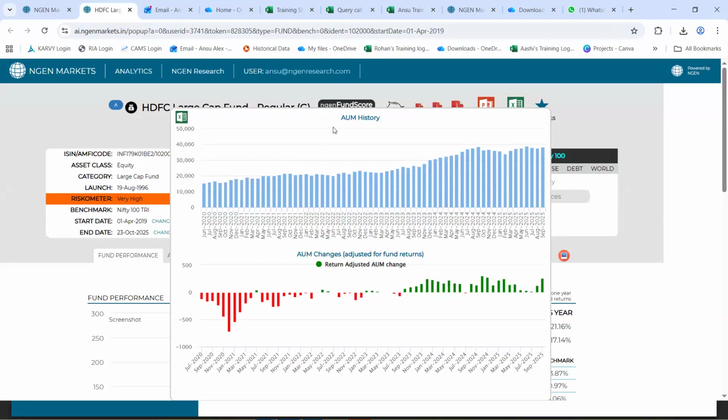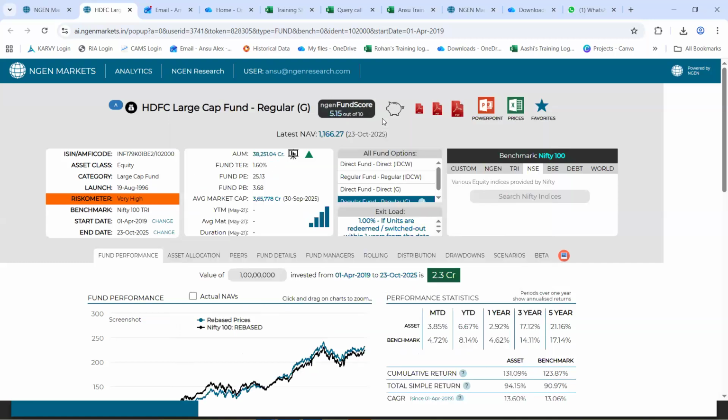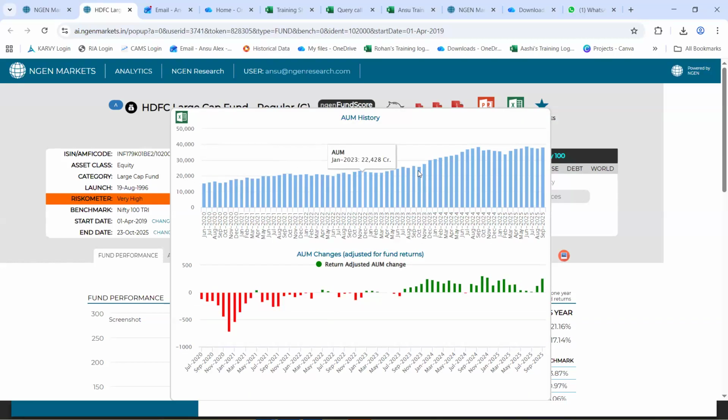So once you click on that graph icon, there are two bar charts that you can come across. First will tell you the AUM history. That is, for the historical period, how has the AUM of a respective fund changed on a monthly basis. You could keep your cursor on this bar graph and it will give you the amount in crore in terms of AUM. Following that, the second bar graph will show you the AUM changes.